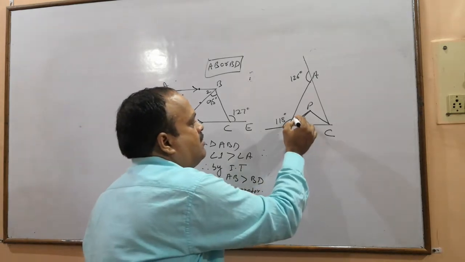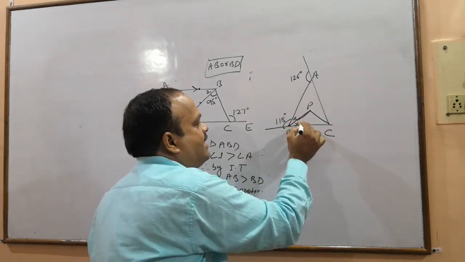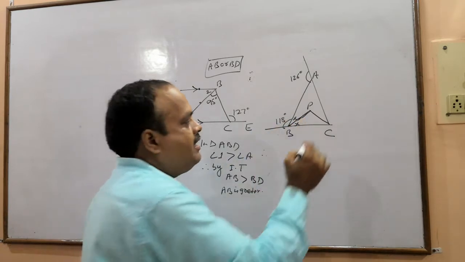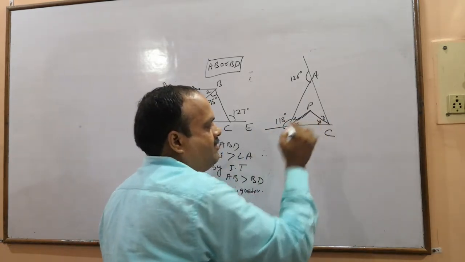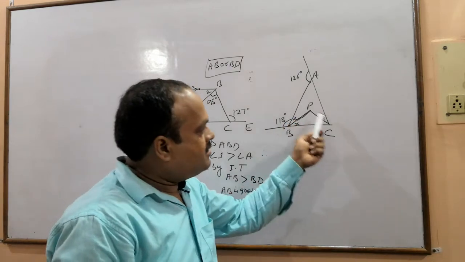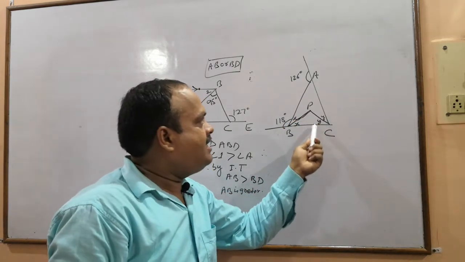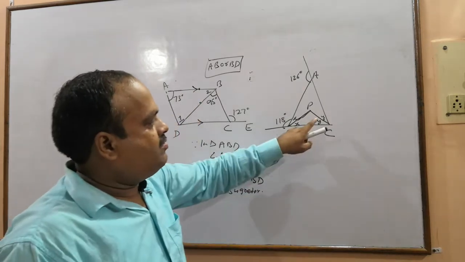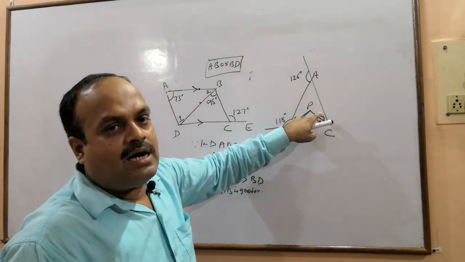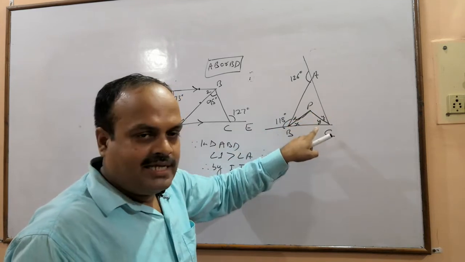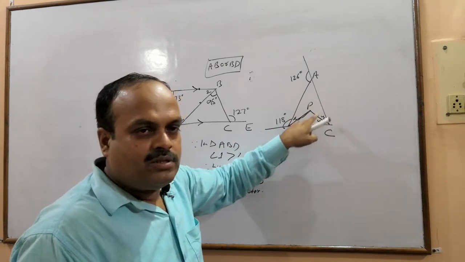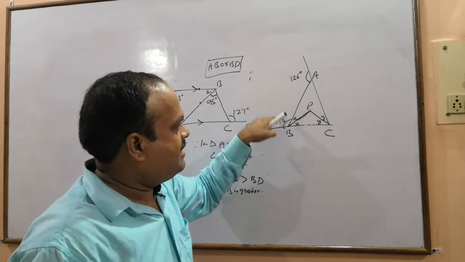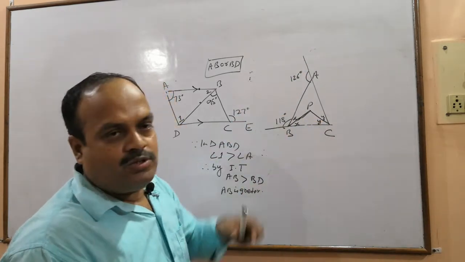So I mark here XX because we know that these are equal. I mark here YY because CP bisects angle ACB, so since these two angles are the halves of angle ACB, I have used the same symbols for them. Similarly, these angles are the halves of angle ABC, therefore I have used the same symbol.